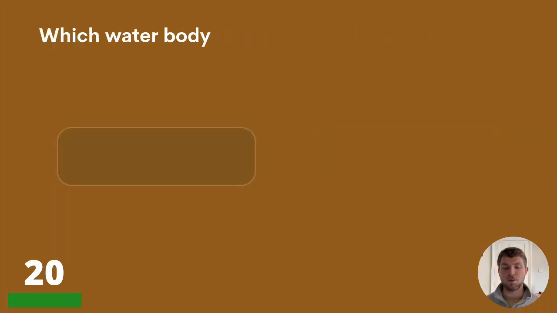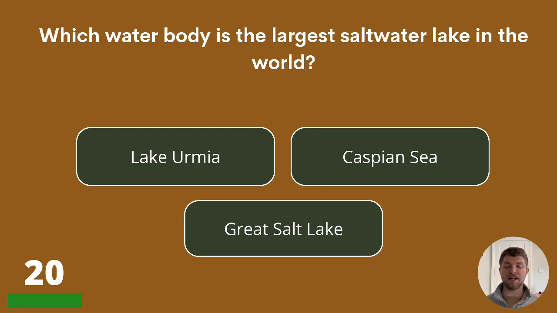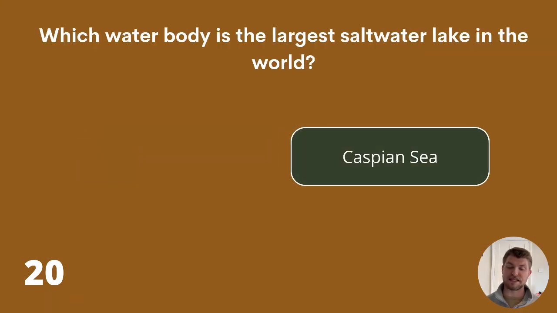Question 20. Which water body is the largest saltwater lake in the world? Lake Urmia, Caspian Sea, or the Great Salt Lake? The largest saltwater lake in the world is the Caspian Sea.